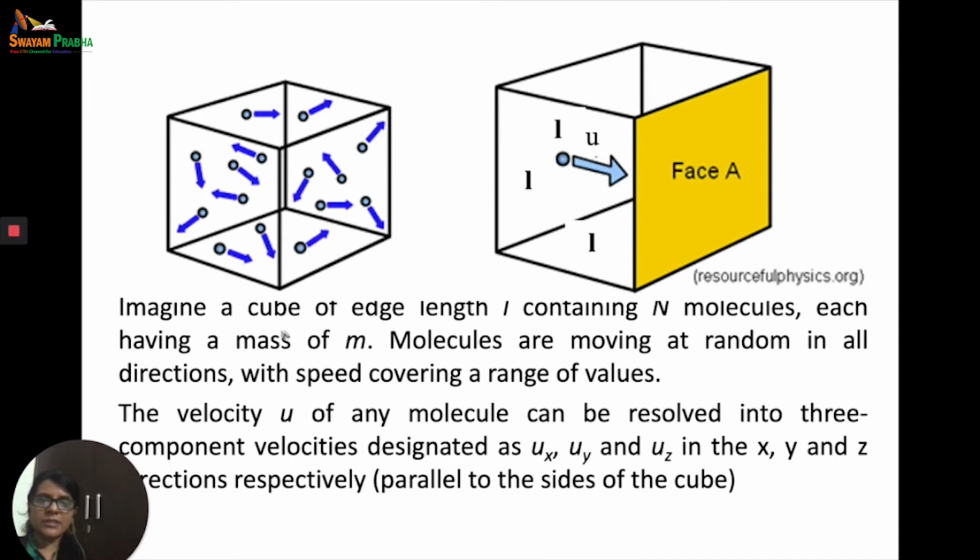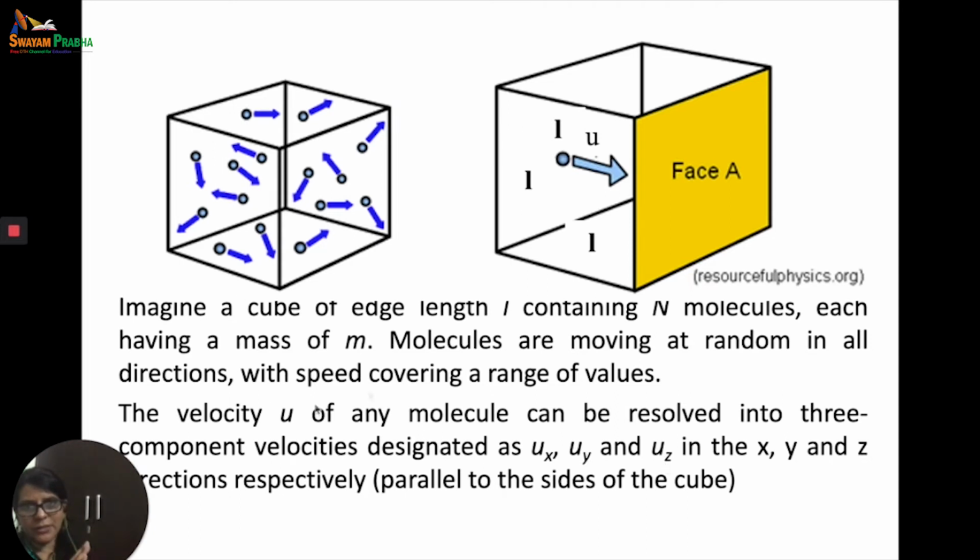So let's imagine there is a cube of edge length L which contains n molecules, and each has a mass of m. The molecules are moving at random in all directions with speeds covering a range of values. The velocity u of any molecule can be resolved into 3 component velocities, which are designated as ux, uy and uz.